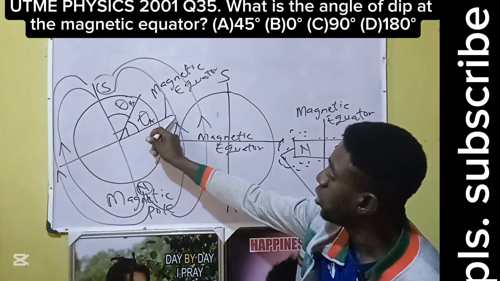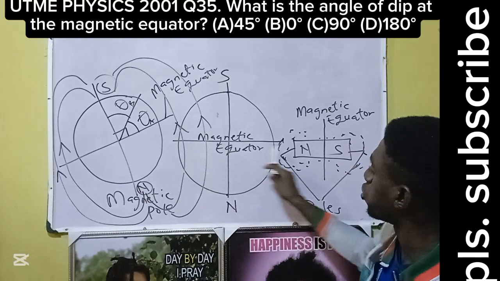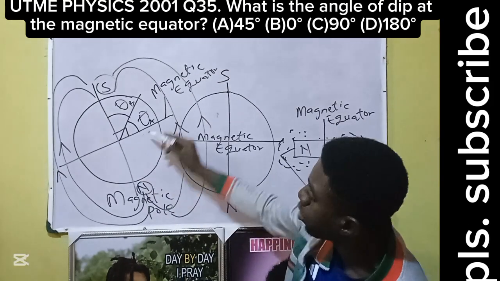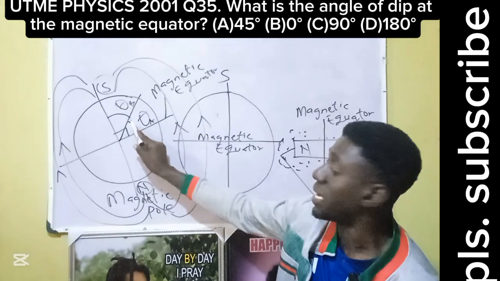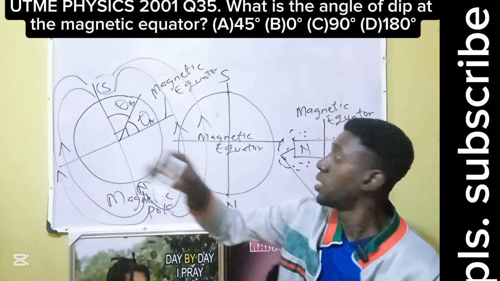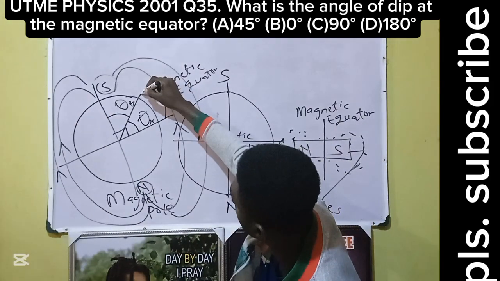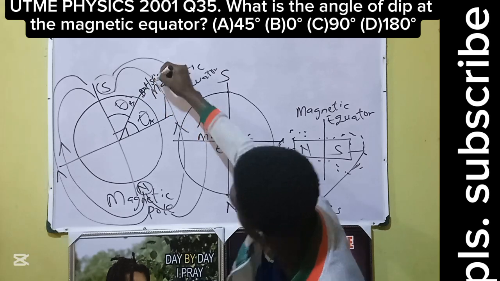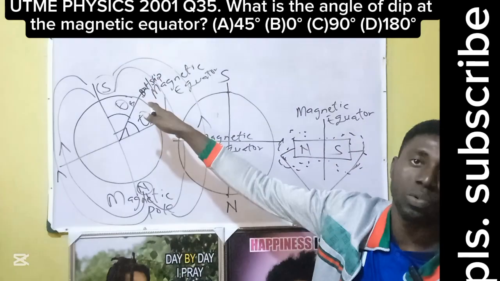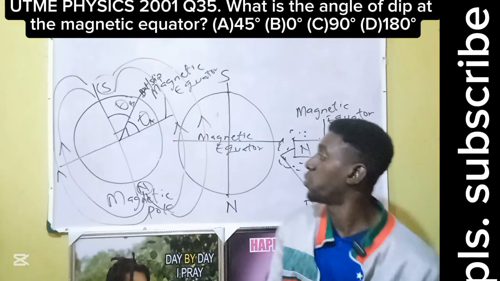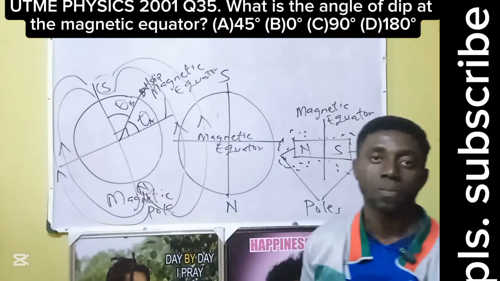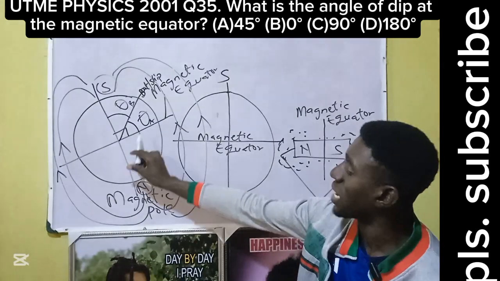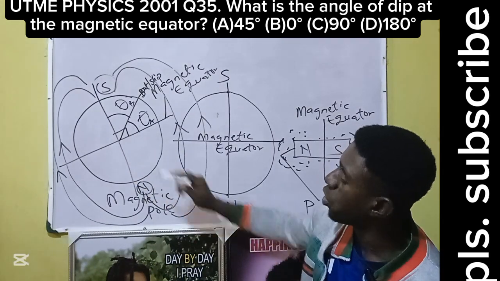The one coming from what we would have called the horizontal axis, the one coming from the magnetic equator, the angle from there to that line indicates the location of a point. Let's say there is a boat or ship here. If I want to locate that ship, say the reading on a map, I will depend on these two angles. This one we see in compass reading and map reading. So this angle that starts from the equator is the angle of dip.